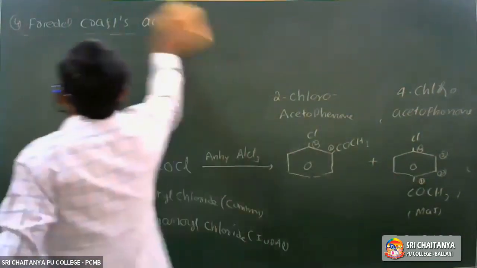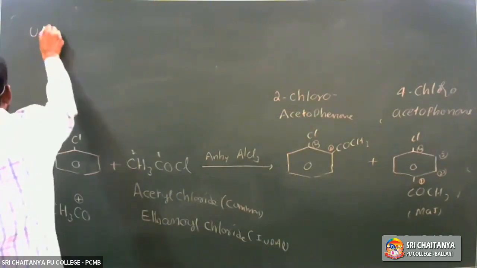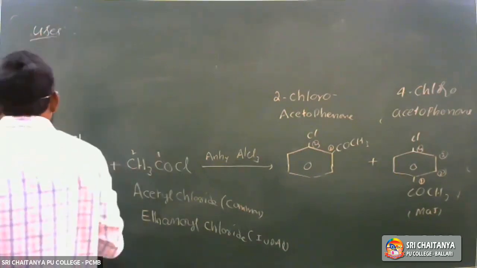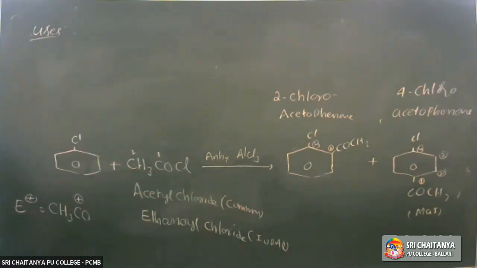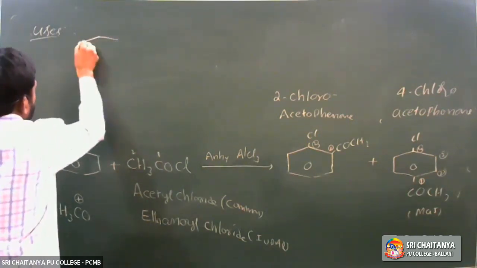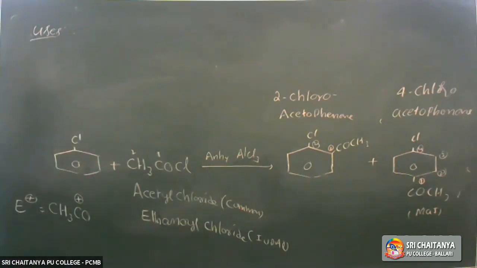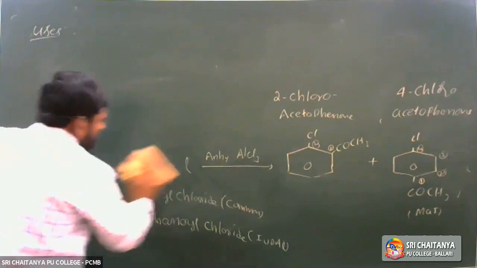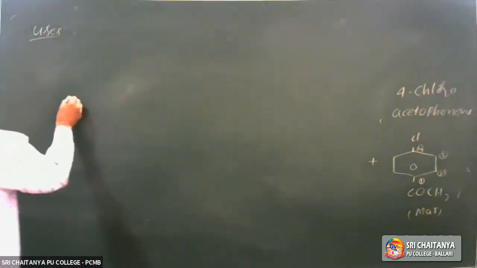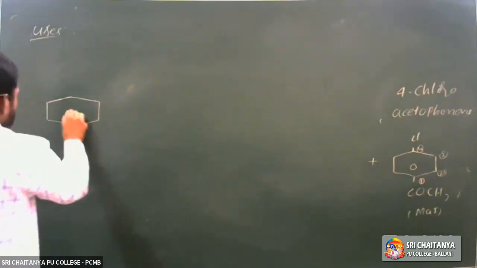What are the uses of haloarenes? Mainly chlorobenzene is used, since many useful compounds are prepared from it.